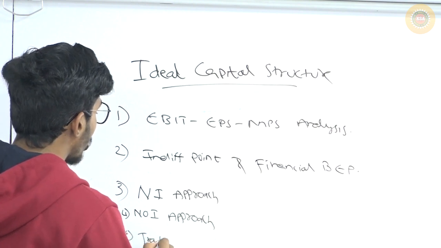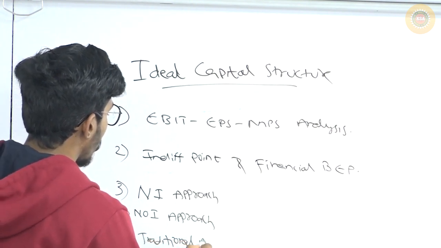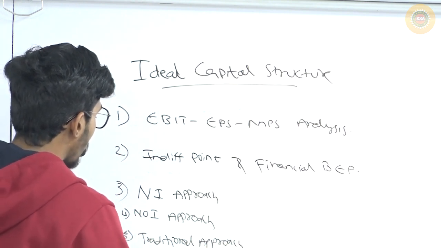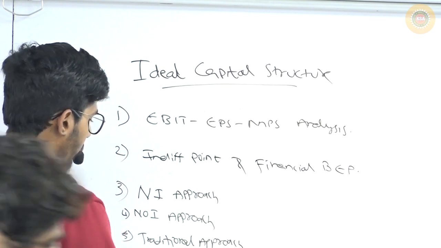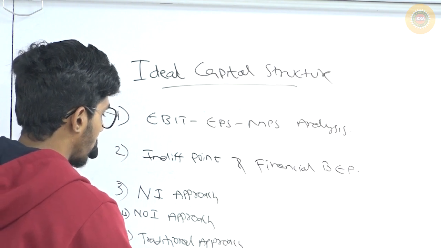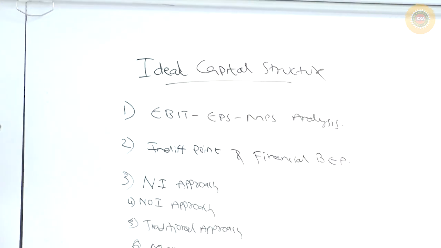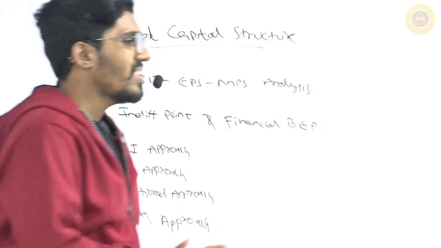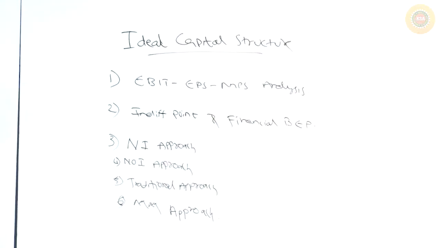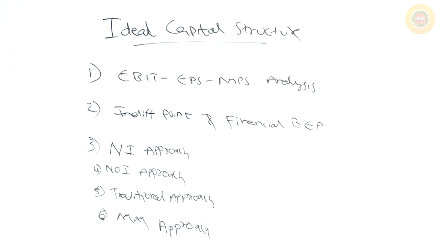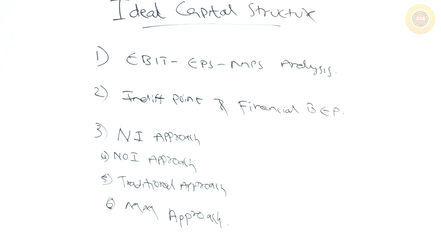Then traditional approach. And then the Modigliani Miller approach. These are the learning objectives of this chapter, which is capital structure. So I completed the introduction of EBIT, EPS and MPS analysis.